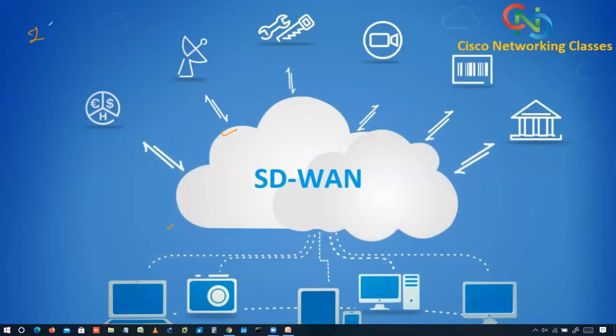Now it has IPsec also, right? I told you about IPsec: WAN edge routers secure the data traffic exchange between them using IPsec with encryption keys, which encrypt and decrypt the data. This is the common term about IPsec. About the vRoutes, Viptela routes, we have OMP, Overlay Management Protocol. Now the main thing that we have here is BFD.